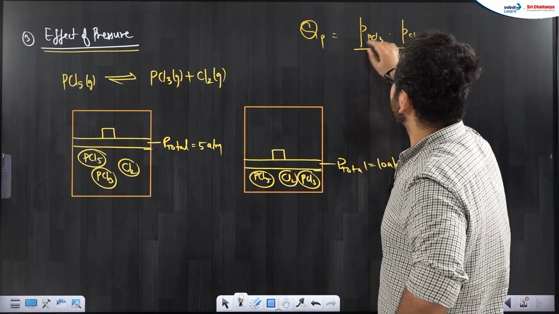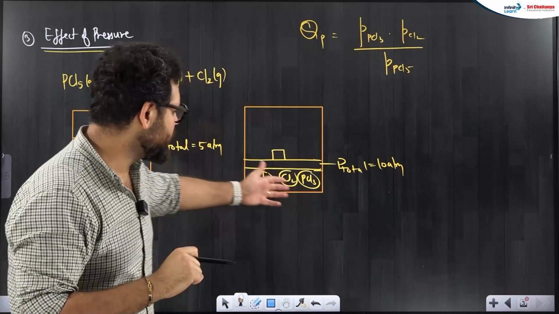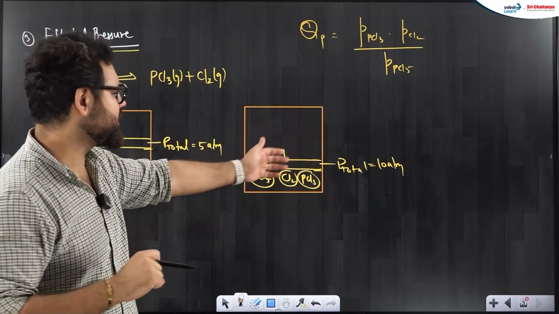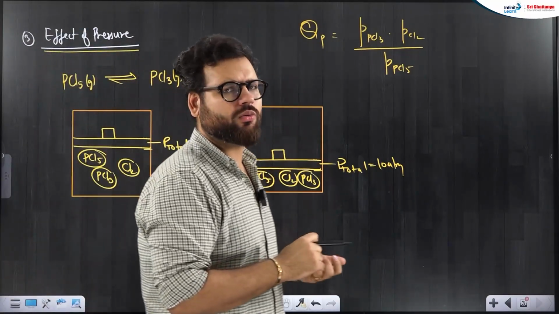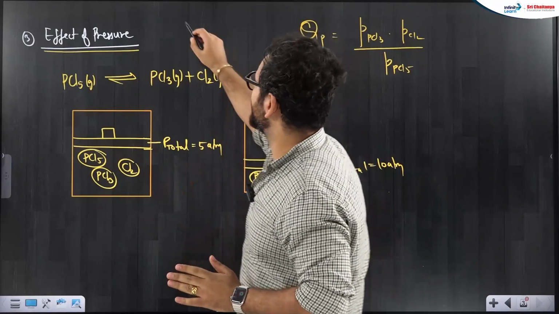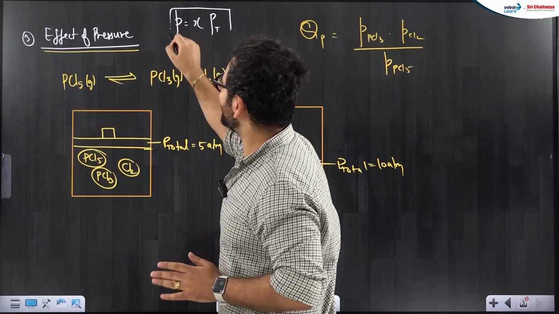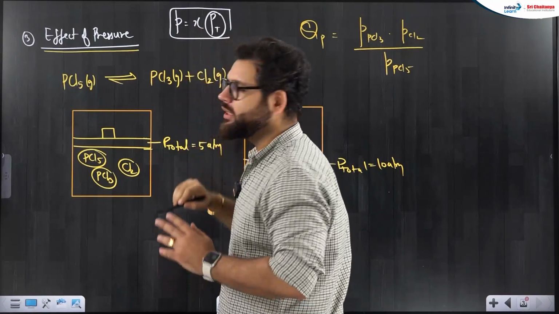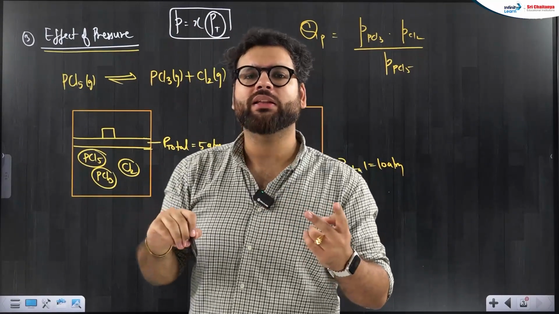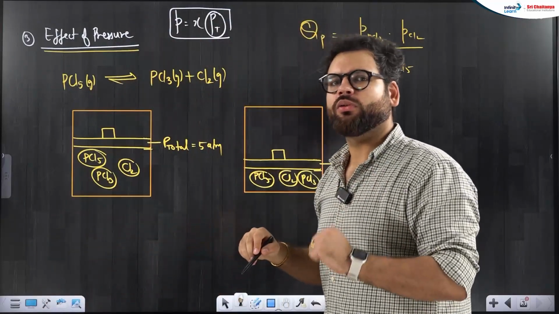Now partial pressure is mole fraction into P total. I did not change any mole fraction. Did I add any new PCl5? No. Did I add any Cl2? No. Did I add any PCl3? No. So I did not change any mole fractions. So if I make the P total double, then all partial pressures will also double.